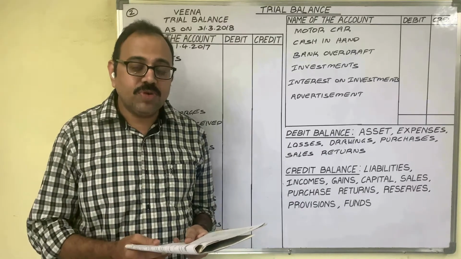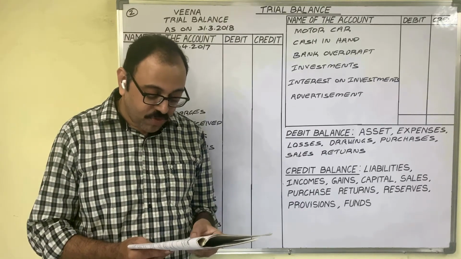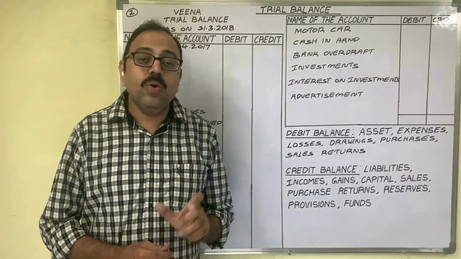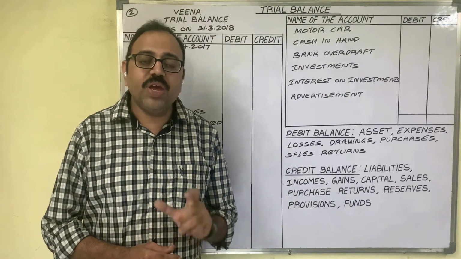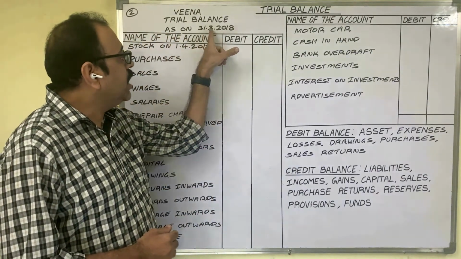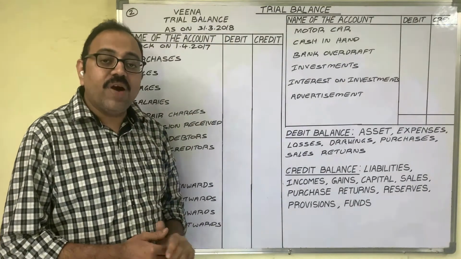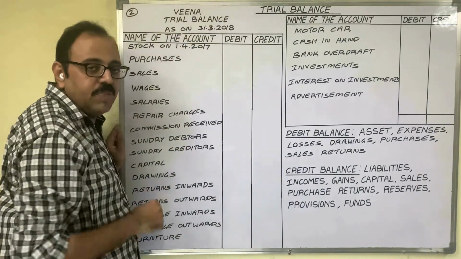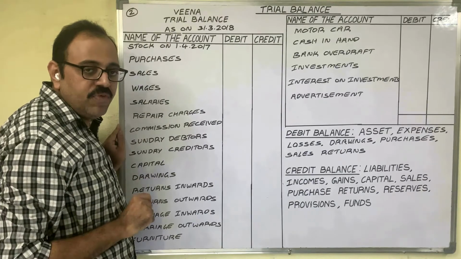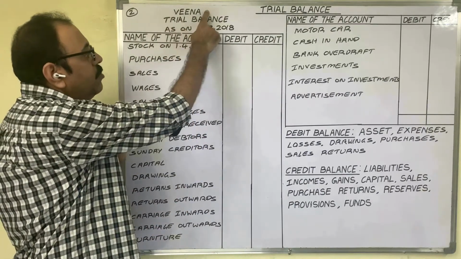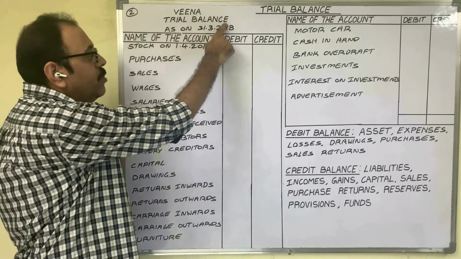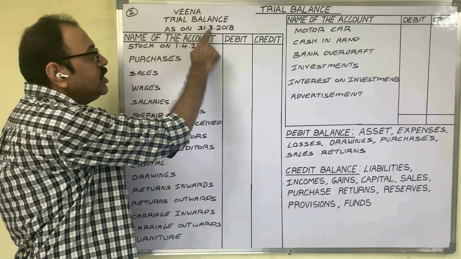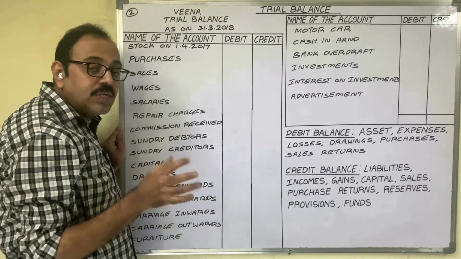Observe the starting line of the question. Prepare a trial balance from the following balances of Veena as on 31st March 2018. The owner's name is Veena. In her books, we have to prepare the trial balance on 31st March 2018. While writing the heading, in the first line you have to write the owner's name or firm's name. In the present problem, the firm name is not given, the owner's name is available. Write down that name. Below that, write down trial balance from, and below that, as on 31st March 2018. So we have to write "as on".